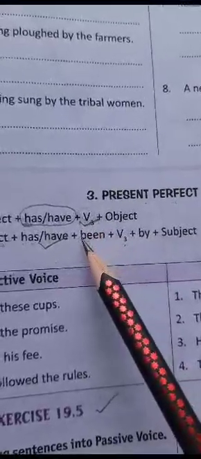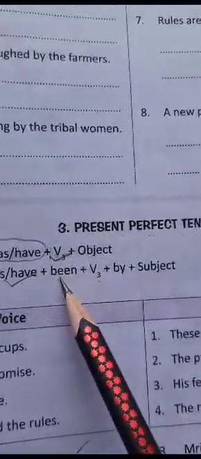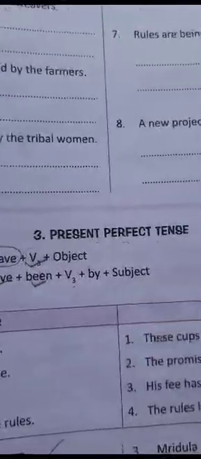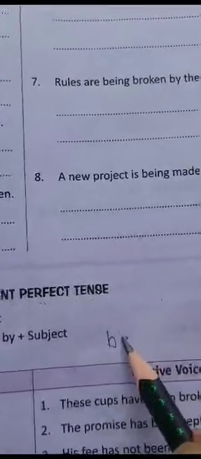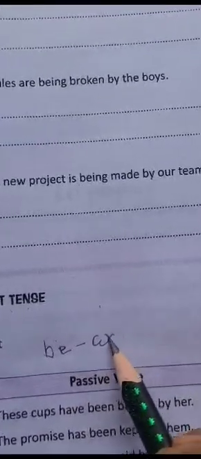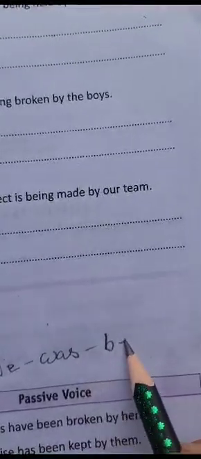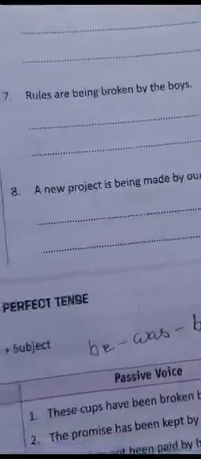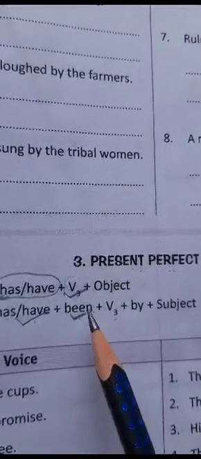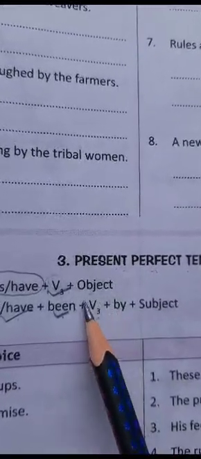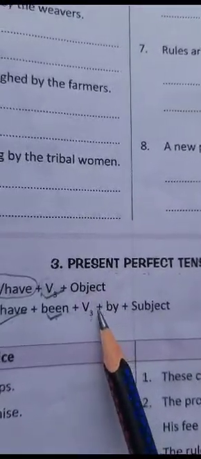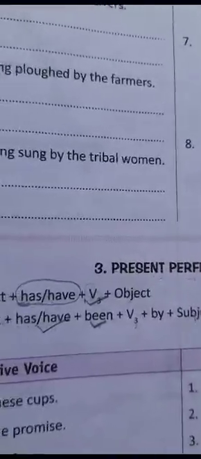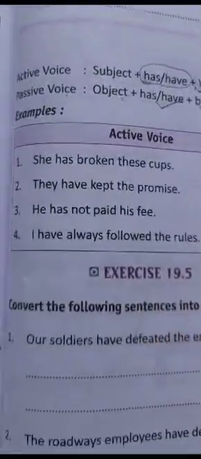Plus we see that has and have go with the third form of the verb. So in place of the third form of the verb, what do we do? We will apply the word been here, because we know that be, was, been. So been is the third form here, and we will go with the third form of the verb here. And after that, according to the rule, again the third form will be applied, plus by, plus the subject. So let's go with the exercise.